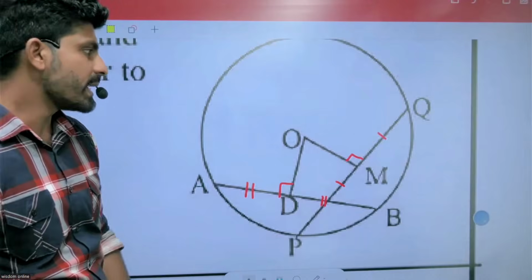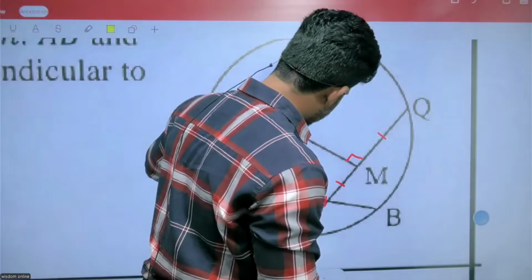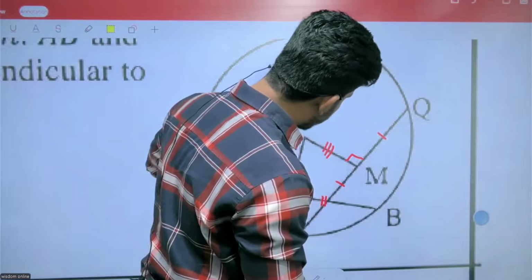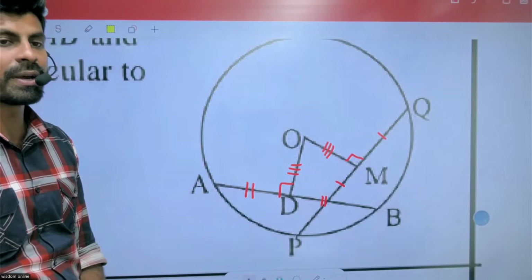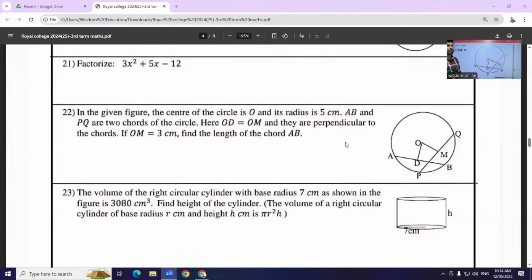If OD equals OM and they are perpendicular to the chords, OM equals 3 centimeters.